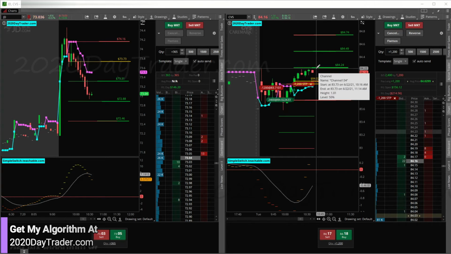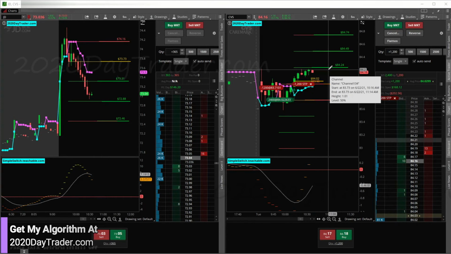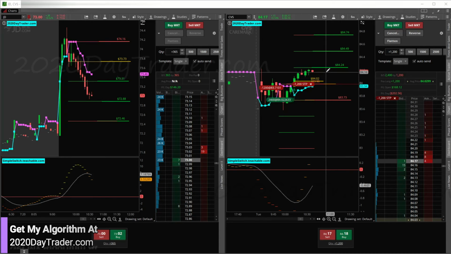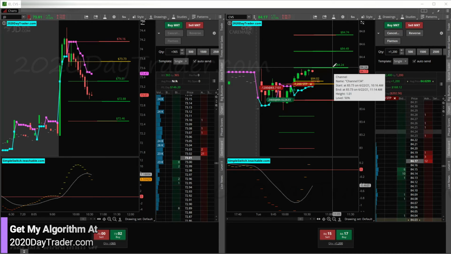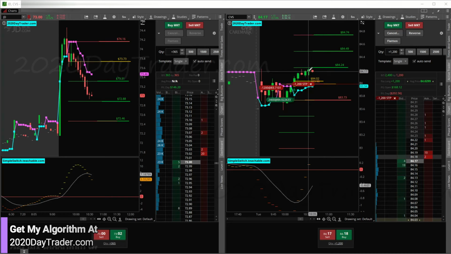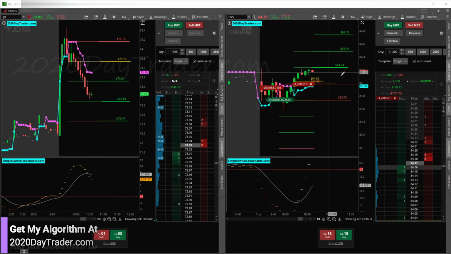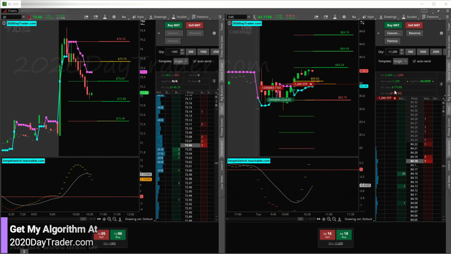So I changed my mind. CVS, this is what we're going to do. CVS gives me another little push back up here. This prints 150. I'm going to close my position, and then I'm going to put an order in to get back in if it breaks high of day. Just in case we get rejected, then I can maximize my speed bump. But if it does break through, I can get back in and let it ride. So that's going to be the plan here.